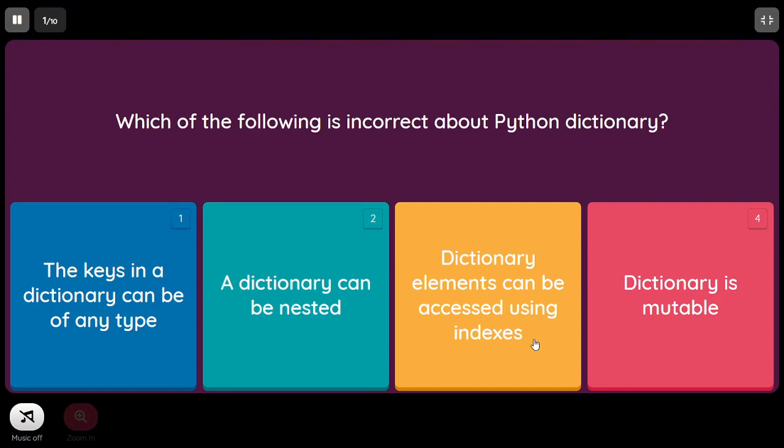So let's observe the fourth one also. Dictionary is mutable. Yes, it is also a correct statement. So the incorrect statement here is option C.